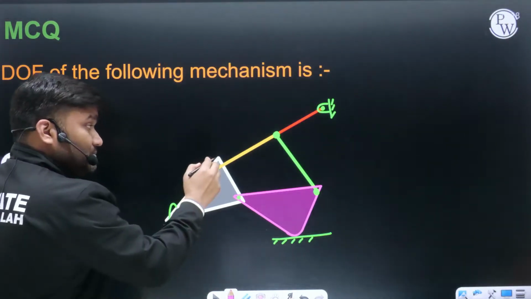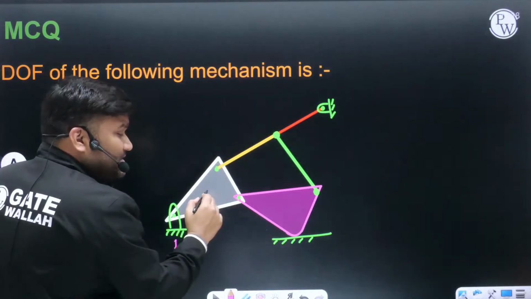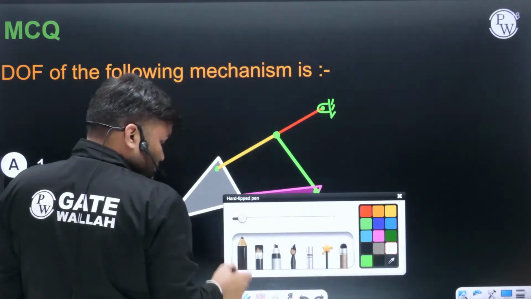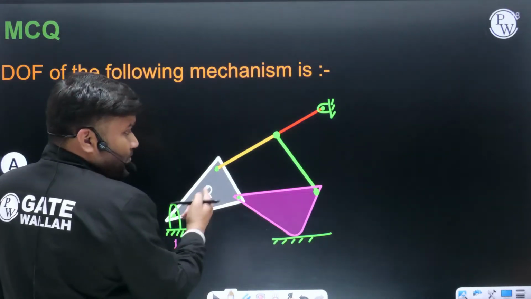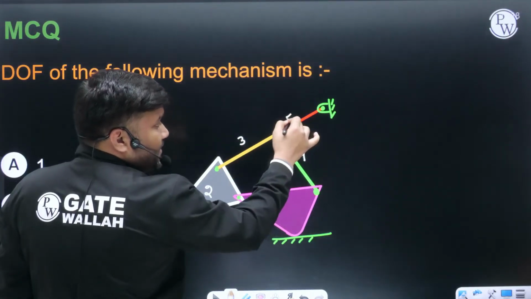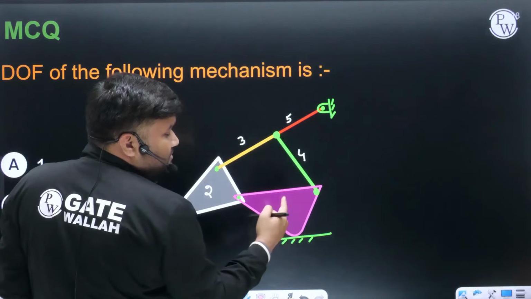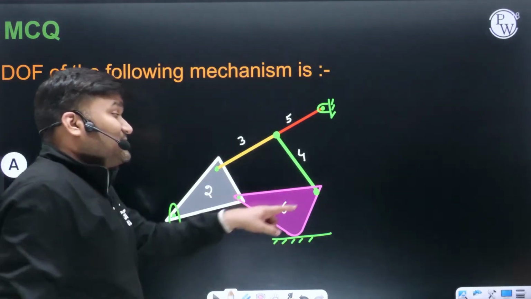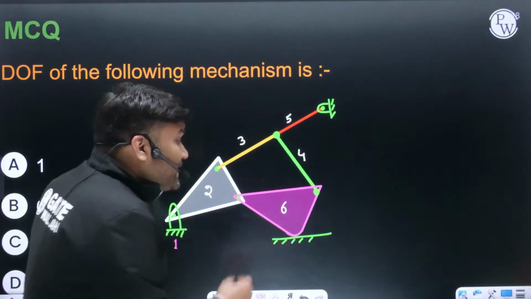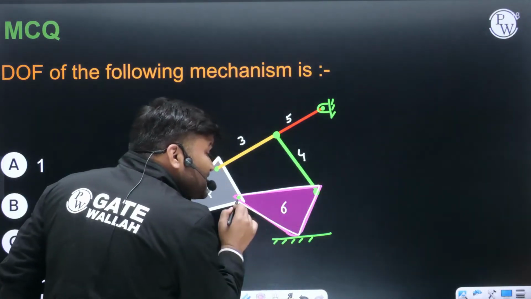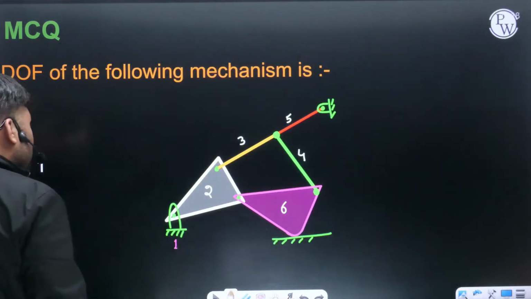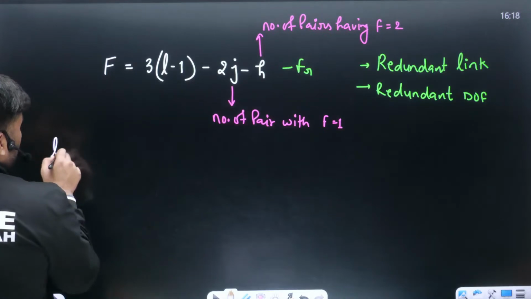Along with 1, this shaded area they have given, this is link number 2. This is link number 3, link number 4, link number 5, and this is your link number 6. Getting a point? This shaded area, this plate they have made, means this is a single link, beta. So the total number of links is 6. The value of the number of links is 6.